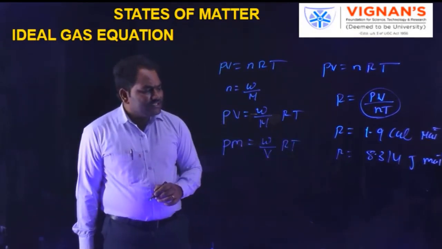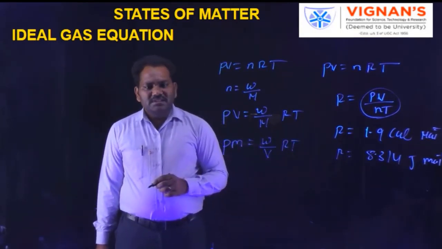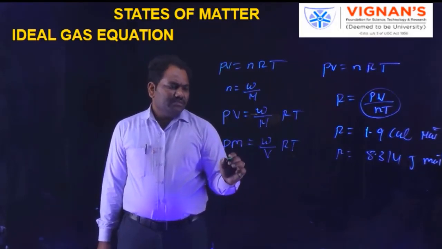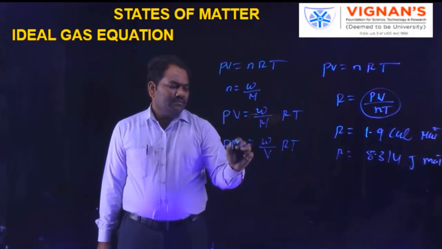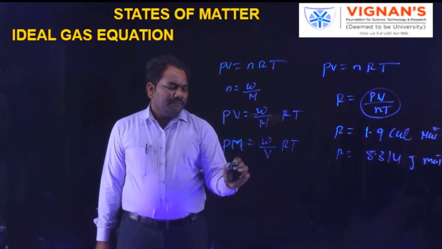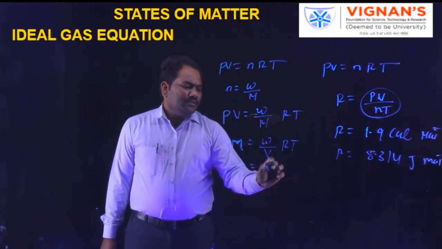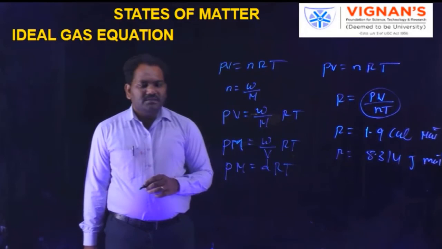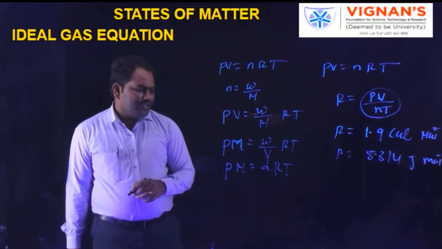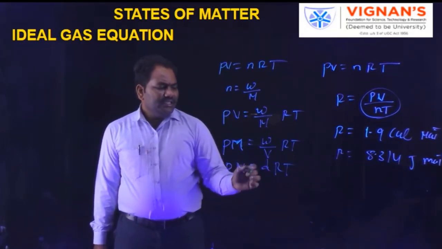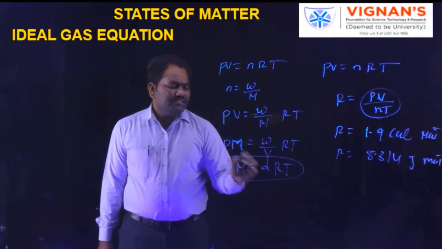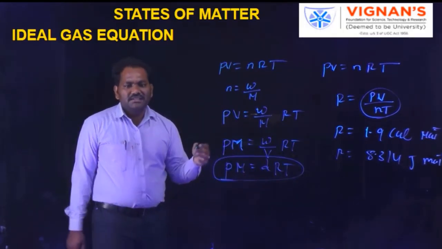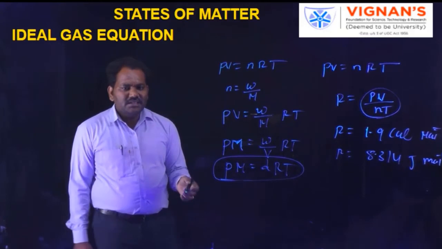Already we know that density is equal to mass by volume. So here PM is equal to dRT. Okay, this is another expression. It gives the relation between the pressure, molar mass, and density.